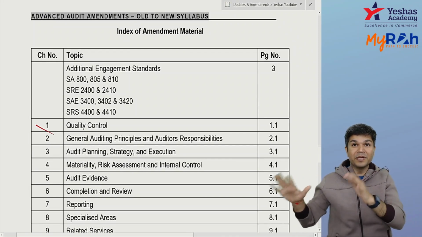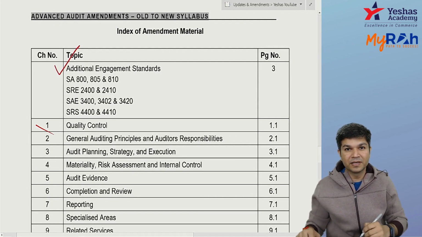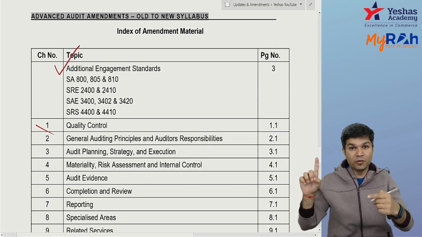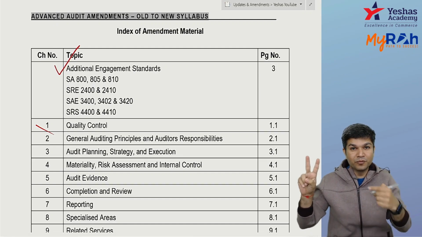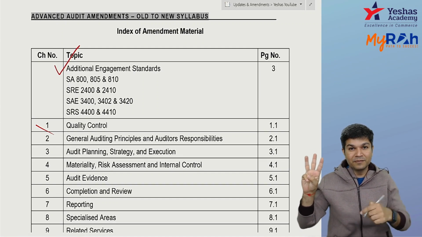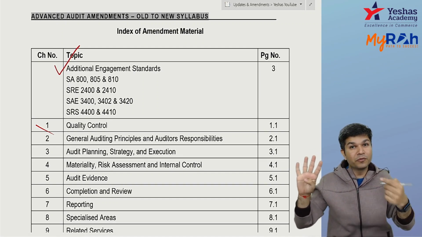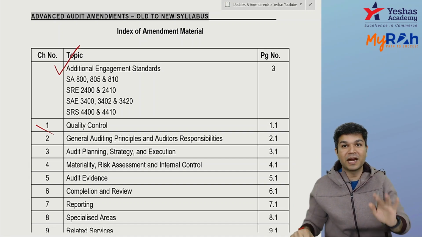Now, in this amendment material, I have given you these additional engagement standards. SA 800 series: 800, 805, 810. SRE 2400, 2410. SAE 3400, 3402, 3420. And SRS 4400 and 4410. These are new standards which are added.